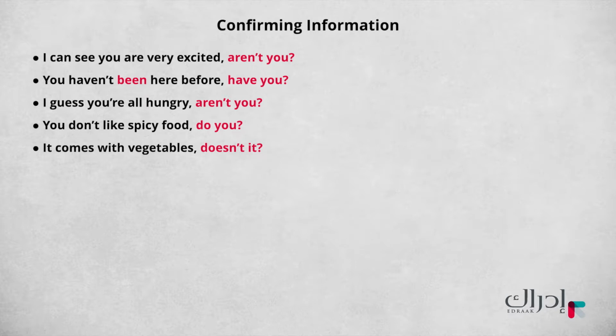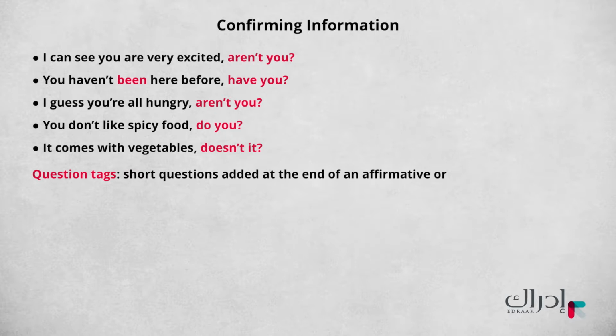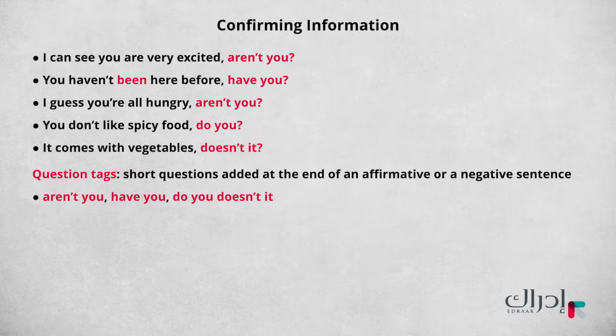What do you notice about these little questions that come at the end of each statement? What is their purpose? That's right, they're all confirming information. Question tags are short questions added at the end of an affirmative or a negative sentence. In the examples, the question tags are aren't you, have you, do you, and doesn't it.